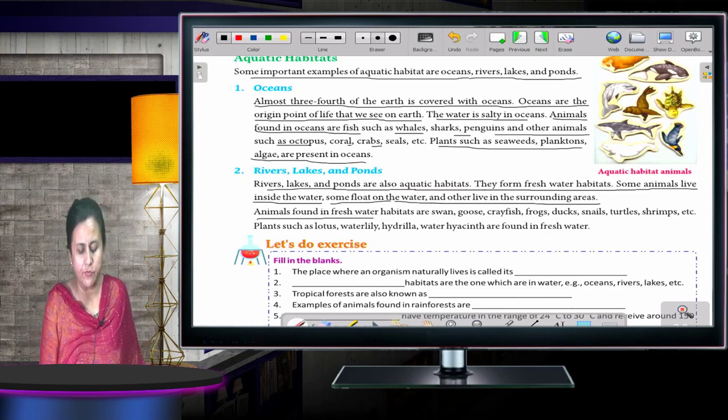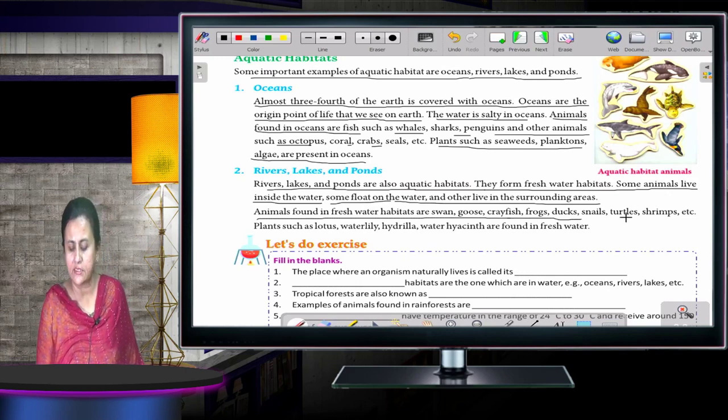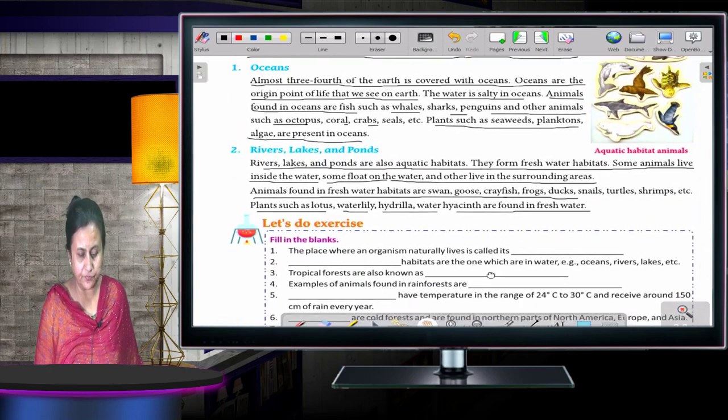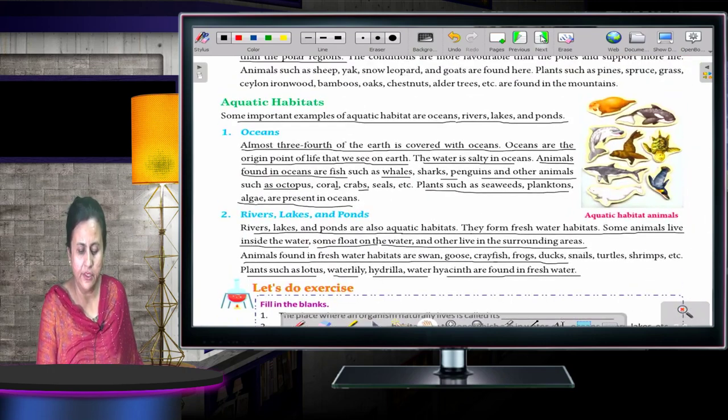Animals found in freshwater bodies are swan, goose, crayfish, frogs, ducks. Plants such as lotus, water lily, hydrilla, water aconite are found in freshwater. These are all freshwater plants. Okay, now the next one.